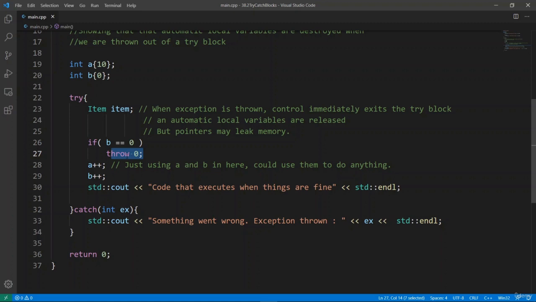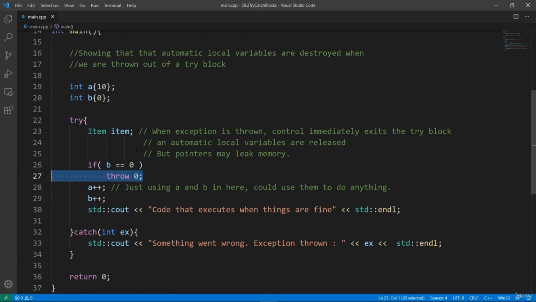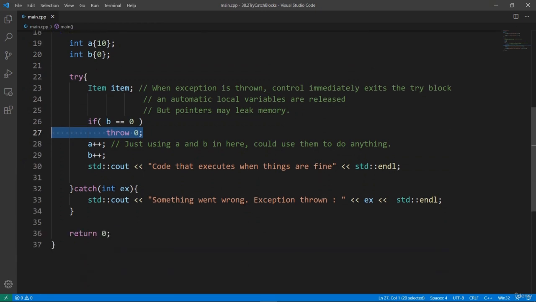The moment we throw this exception, code execution is going to freeze at this line in our try block, and control is going to hop over to line 32 here, and we're going to hit our catch block. We're going to have our exception that we have thrown from our try block. So what we get in our parameter here is a copy of what we have thrown. So if we try to print out this exception here, we should get a 0 because we have thrown an integer of 0 in our try block.